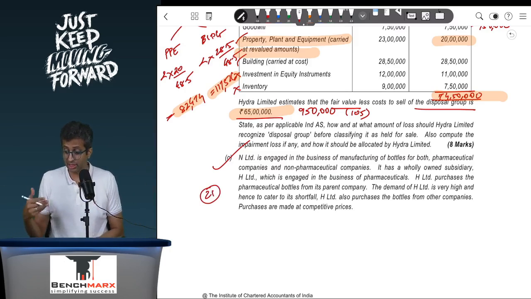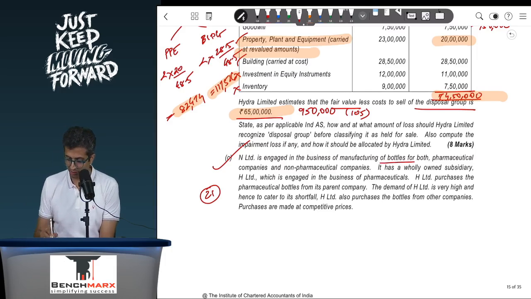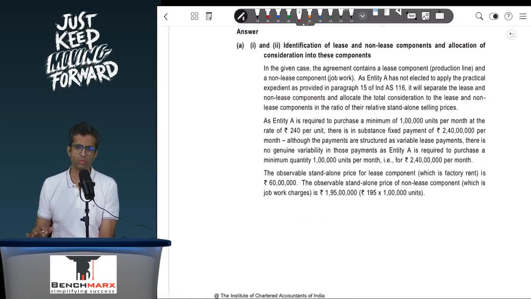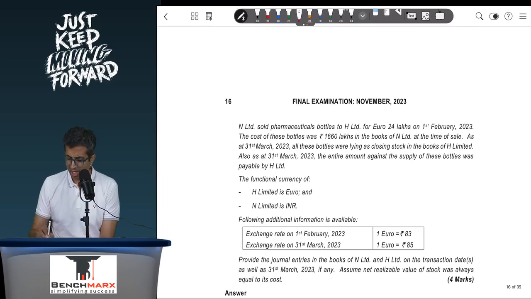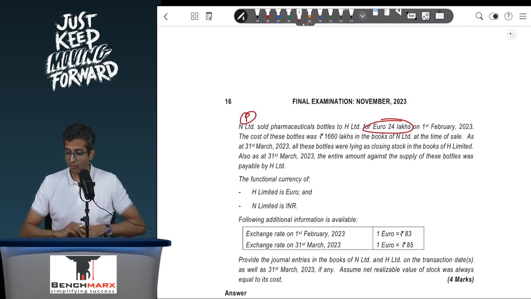In fact, the question that is asked over here is a much more simplified version than what is there in the study material. So N is engaged in the manufacturing of bottles for pharma companies and non-pharma. It has a wholly owned subsidiary H, which is engaged in the business of pharma. H, which is a subsidiary, purchases the pharma bottles from its parent. The demand is very high, and to cater to the shortfall, it also purchases from other companies. Purchases are at competitive prices. N sold pharma bottles to H for euro 24 lakhs. Who is N? The parent. The parent sold the bottles for euro 24 lakhs.